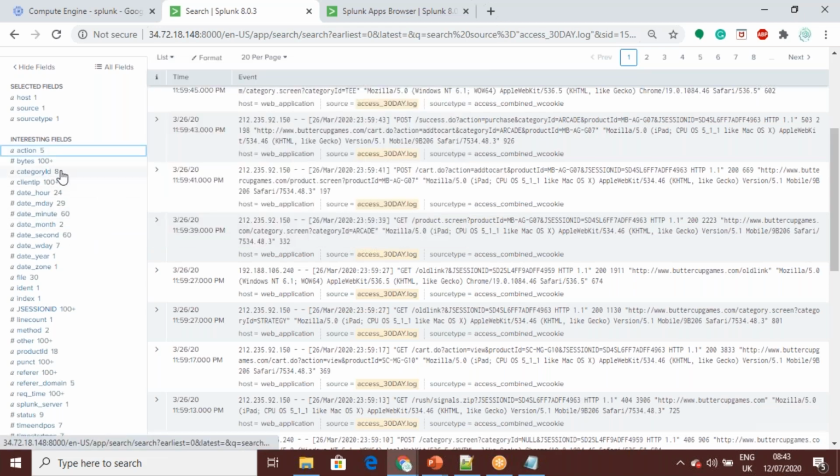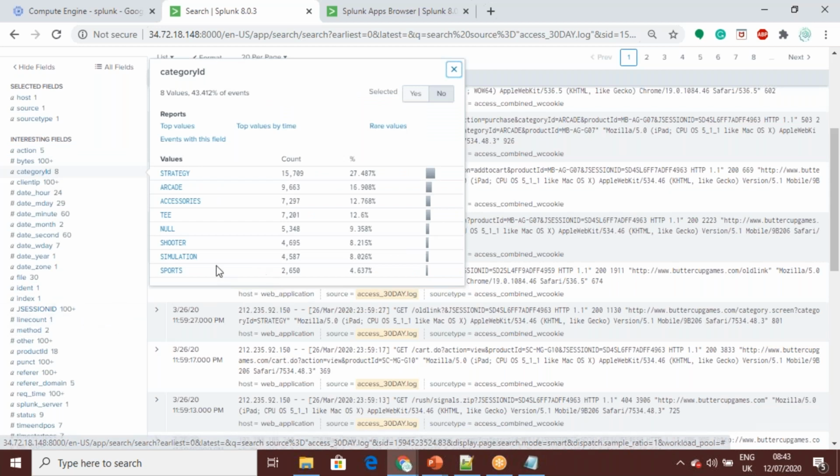Like this, you can see category. These are like simulation, gaming, sports and so on. So what category are people buying? Arcade games they are buying, or shooting games, simulation games, sports games. What kind of strategy games? So this is another thing.